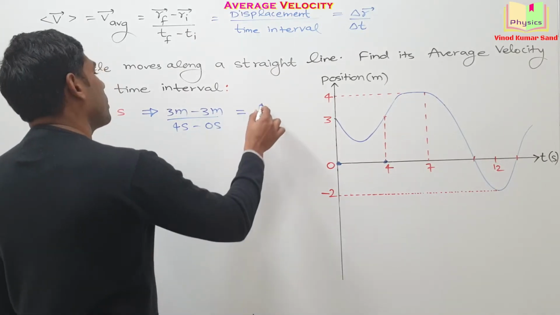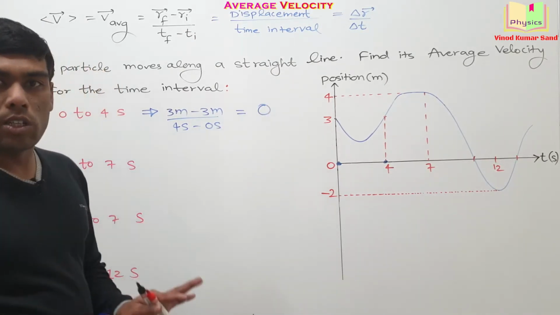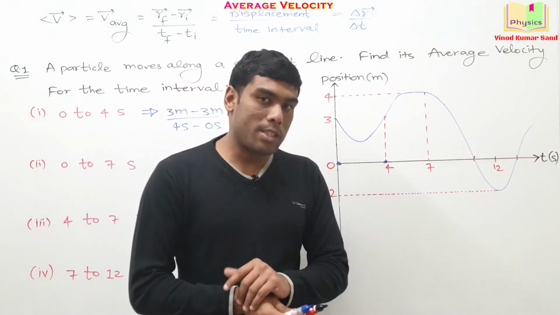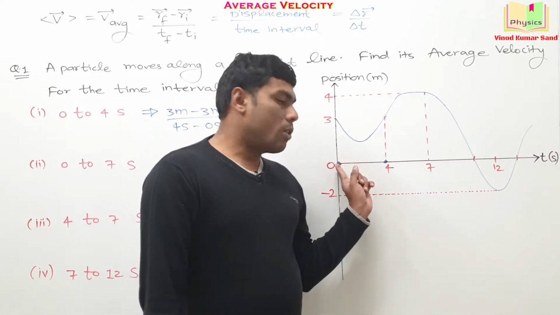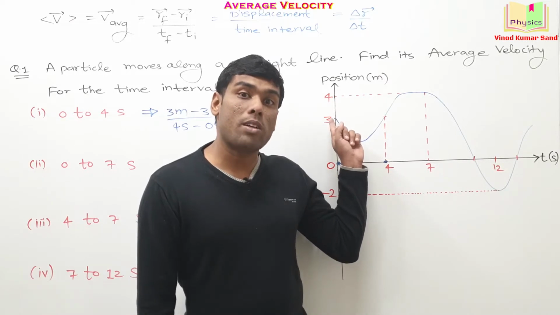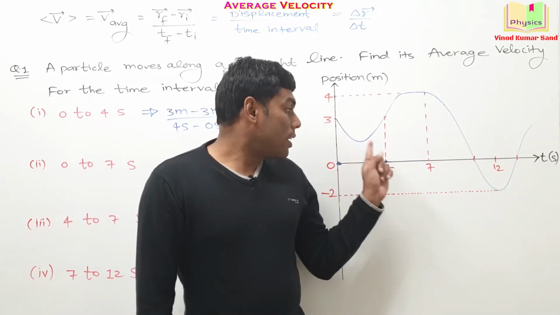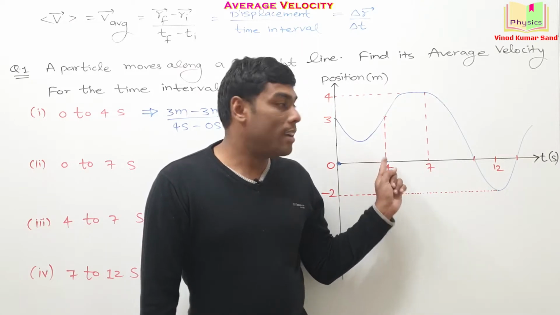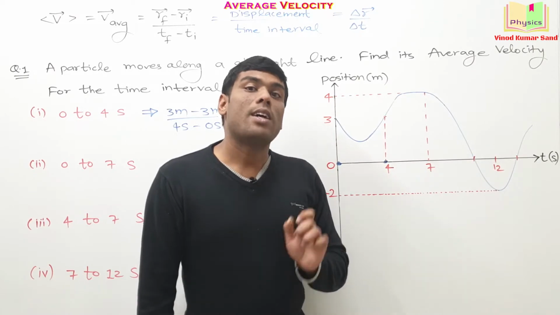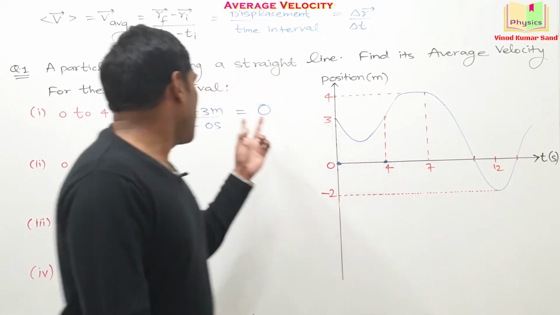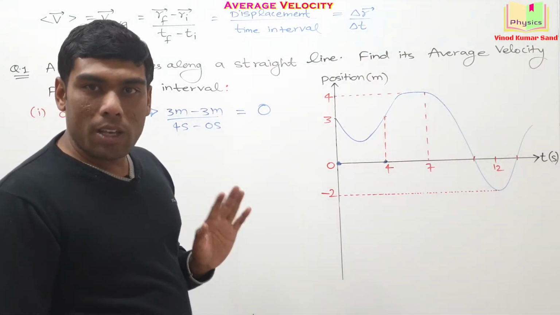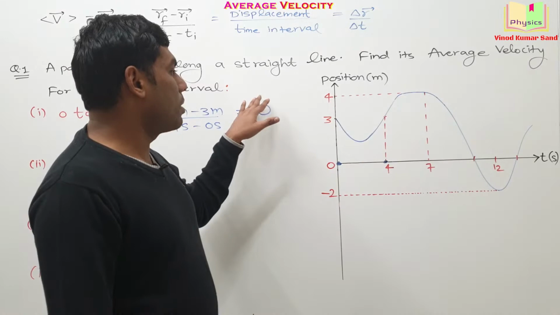Simplifying it, you'll get the average velocity as 0. Why is the average velocity 0? I can explain it logically. At t equal to 0 second, the particle was at the location 3 meter away from the origin, and at t equal to 4 second, again the particle is at the same location 3 meter away from the origin. It means the initial and final positions are the same. If initial and final positions are the same, the average velocity will be 0. If you write it in vector form, it will be a null vector.